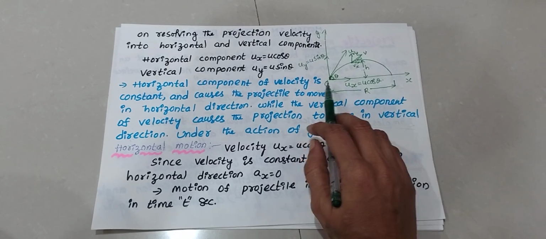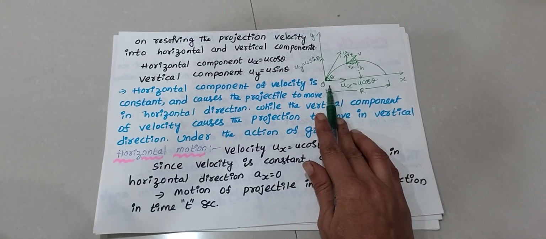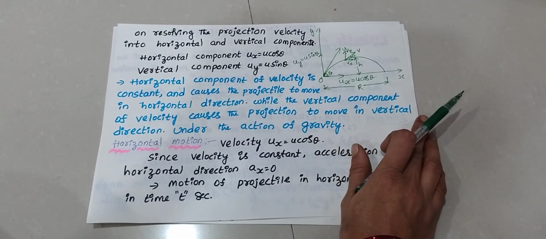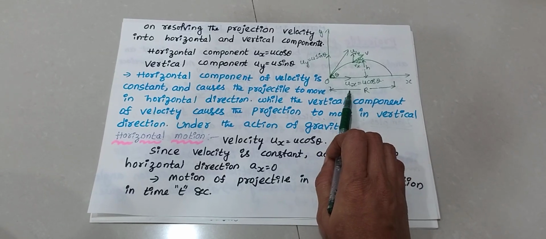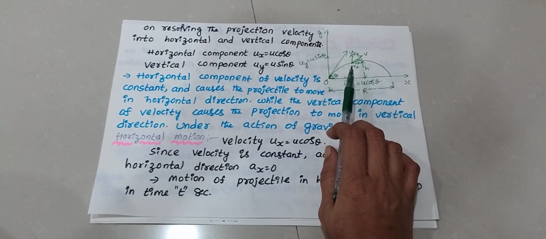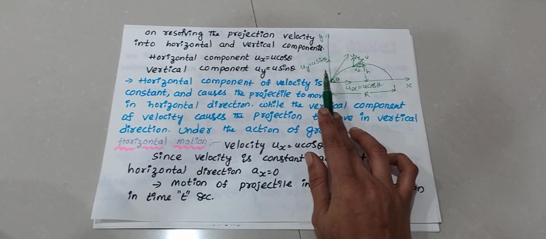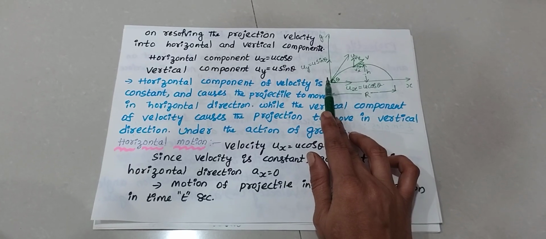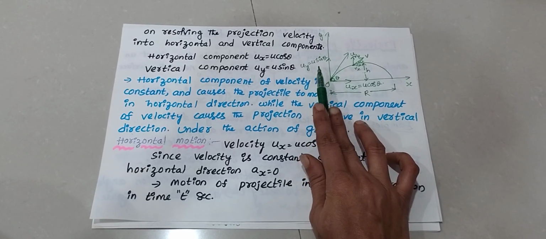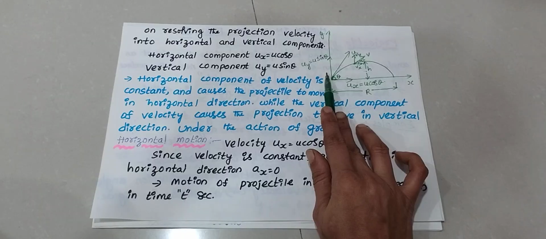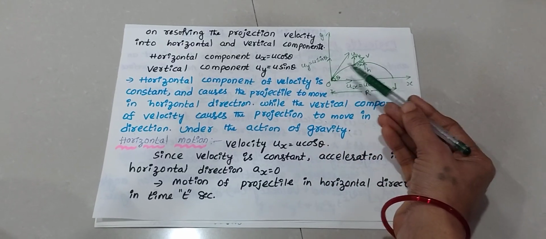Along the x-axis, the projectile's velocity is ux is equal to u cos theta. Along the y-axis, the velocity is uy is equal to u sin theta, making an angle theta.